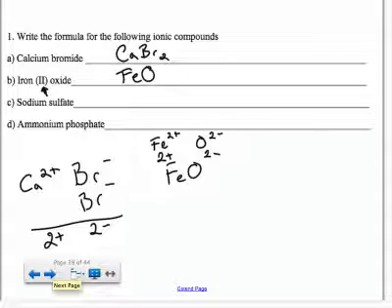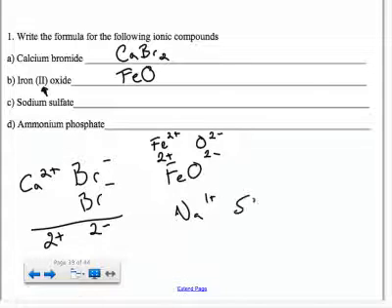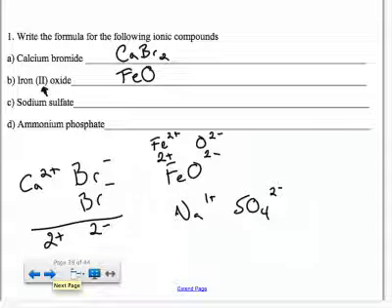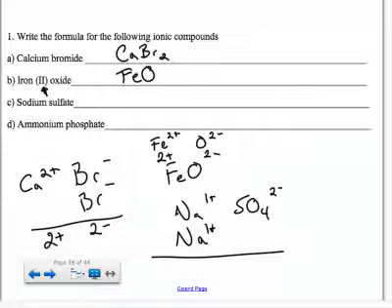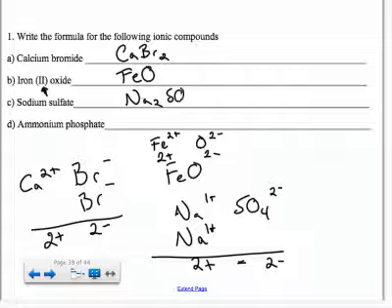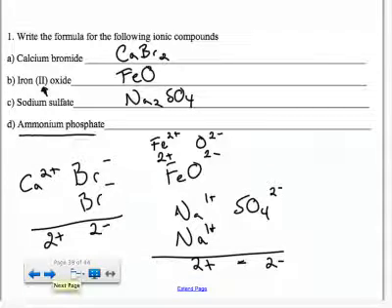Sodium sulfate. A sodium is a +1. Sulfate, don't look for it on the periodic table. It is a polyatomic ion with a charge of -2. So that means I need 2 sodiums to get my charge to plus 2, and that will cancel out the minus 2, so it gives me Na2SO4.